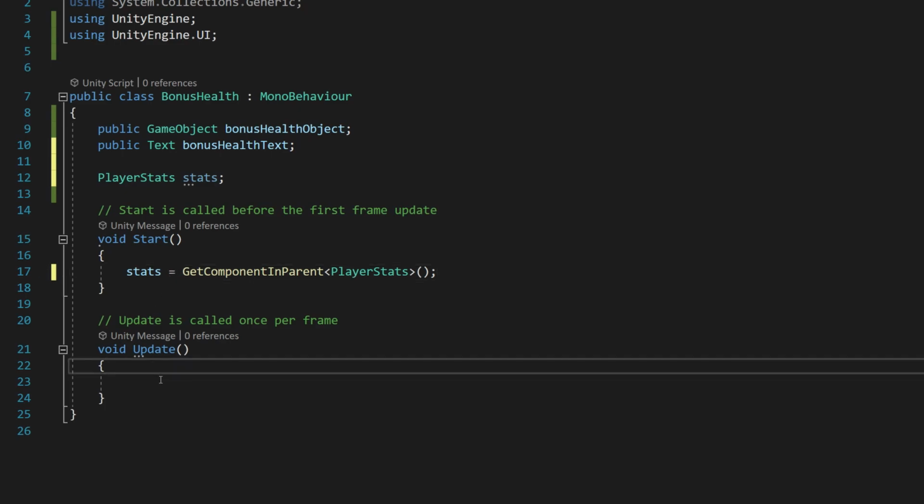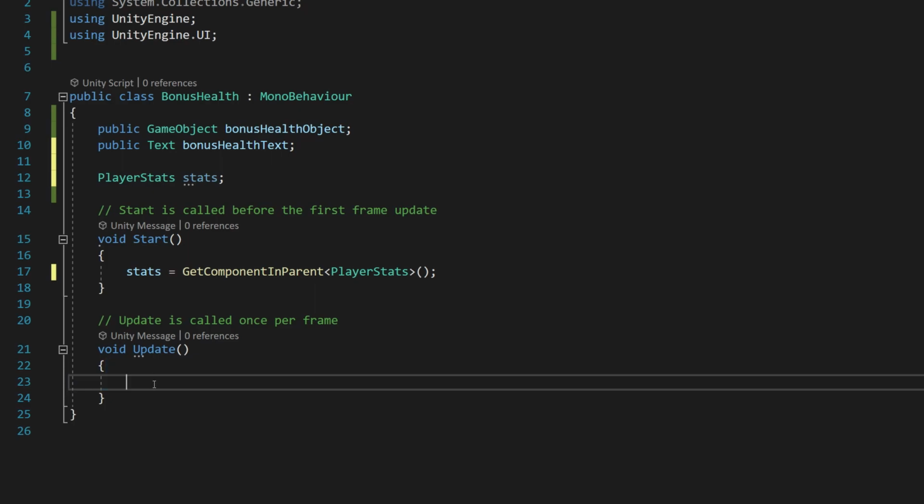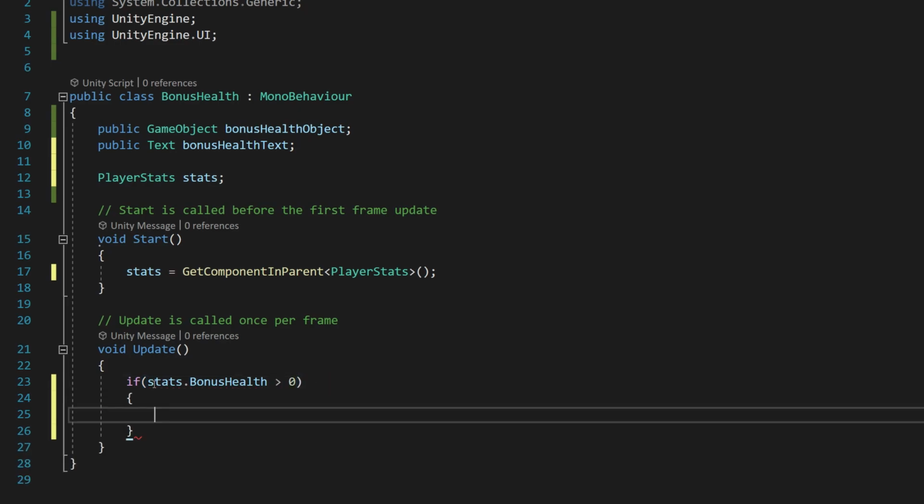Then in update, we're going to drop down. We're going to say if stats.bonusHealth is greater than 0, we want to set the bonus health text equal to stats.bonusHealth.ToString, open close parentheses and semicolon. But inside those parentheses, we need to say in quotation marks, capital F, 0, just like that.